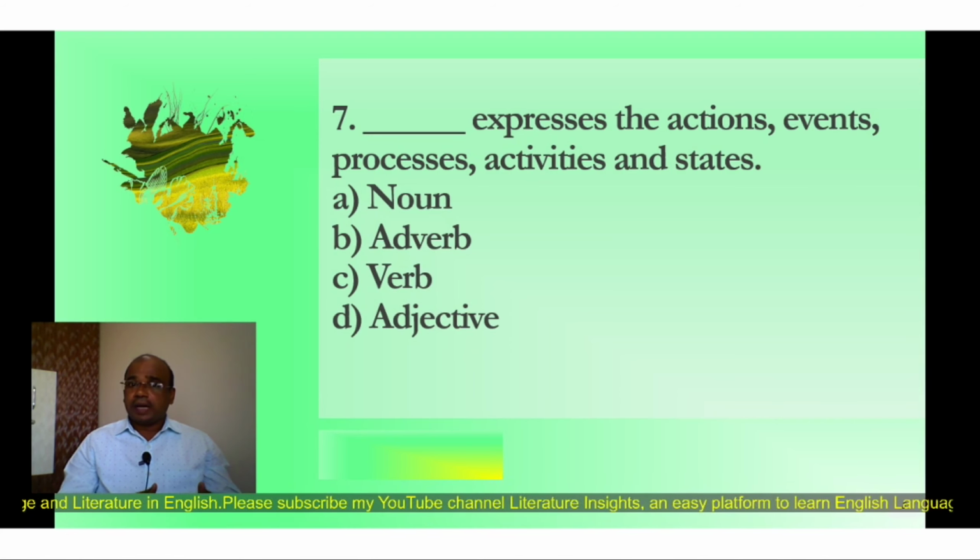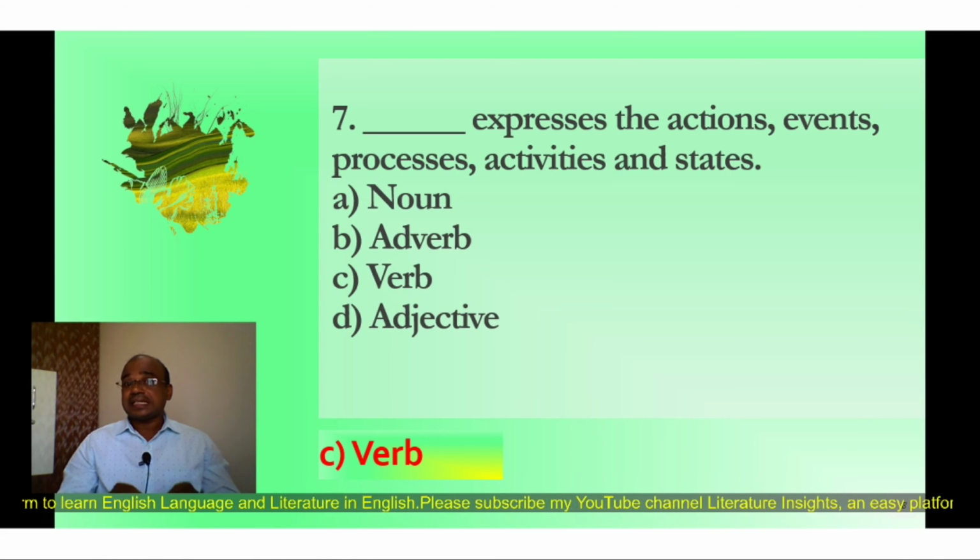Expresses the actions, events, processes, activities and states. You have to just identify the word class, which word class expresses the actions, events, processes, activities and states. Again four options: A noun, B adverb, C verb, D adjective, and the correct option is C verb. So verb expresses the actions, events, processes, activities and states. As we know, verb is a significant word class in the sentence. Without verb, the sentence does not connote any kind of meaning.